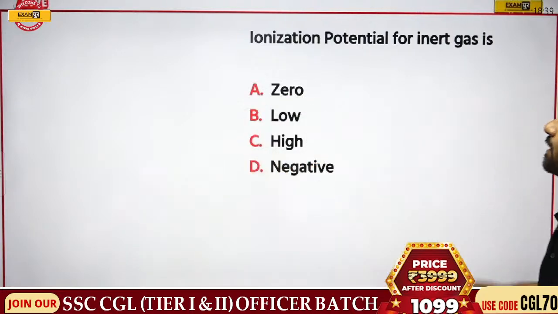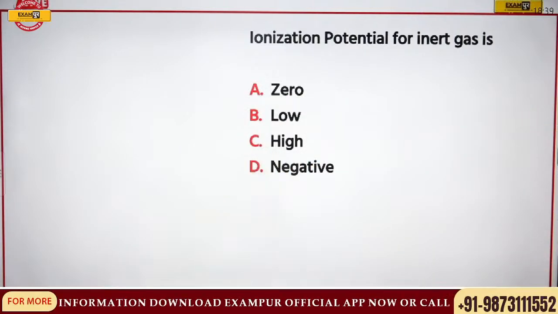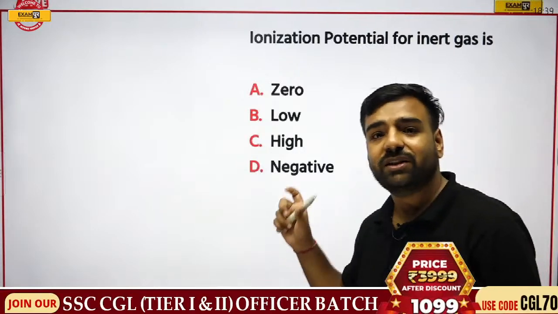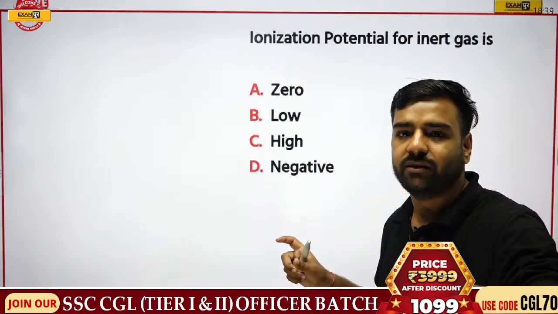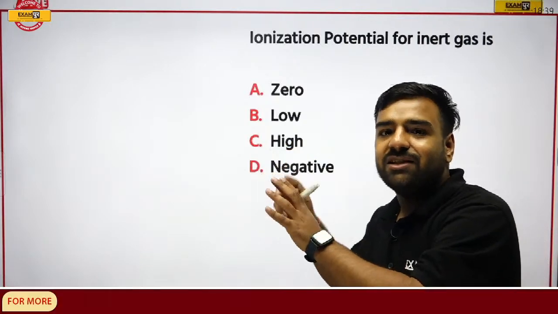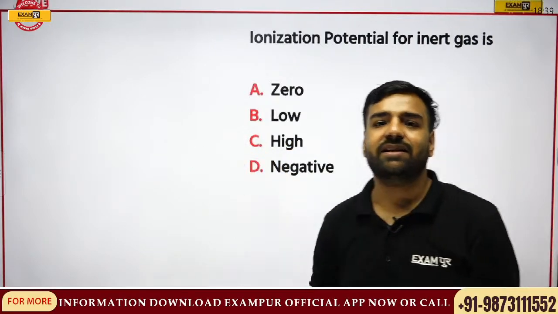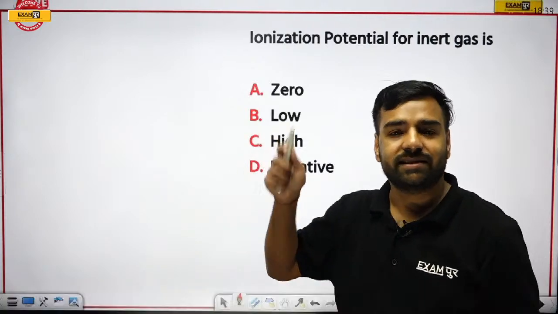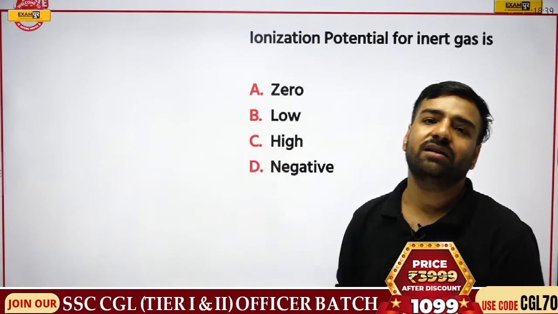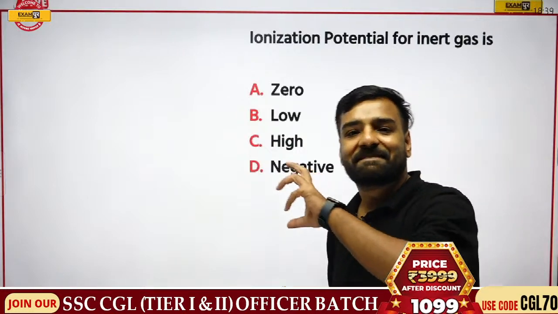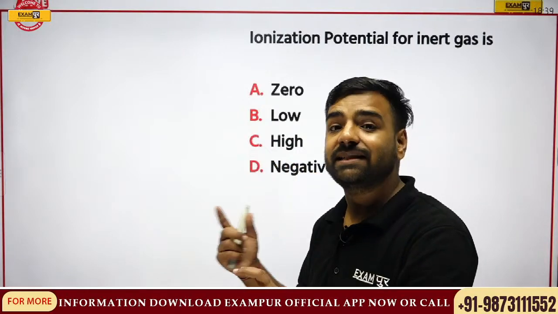Answer please. Ionization potential for the inert gas is what? Is it 0, low, high or negative? What is the correct answer? And no doubt this question I kept in the morning itself. Why? In the morning this was a question which was asked in the CHSL and other examinations, but this question is also asked in CGL, and yes, it's very important to actually not only qualifying CGL but other examinations as well.